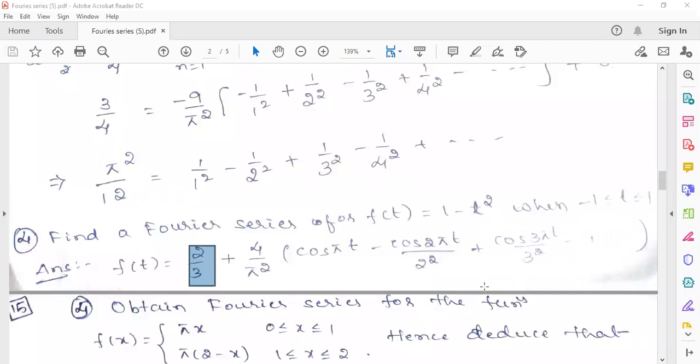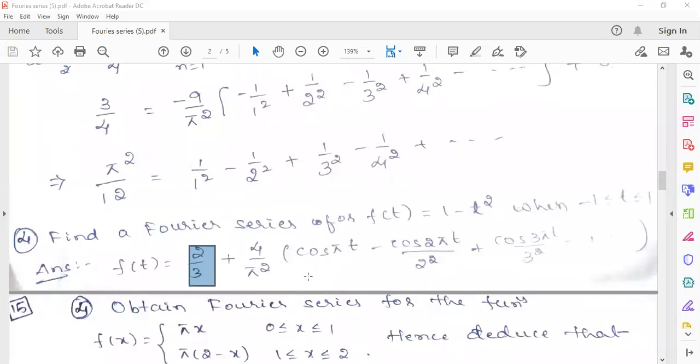Can you guess the Bn value by seeing the final answer? Pawan? Yes, sir, I'll try. Just to see this final solution. 0. Yeah, 0. Yes, sir. Sir, minus 4 by n pi whole square.